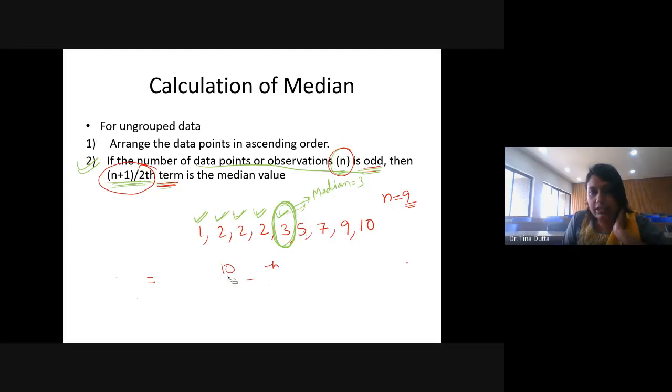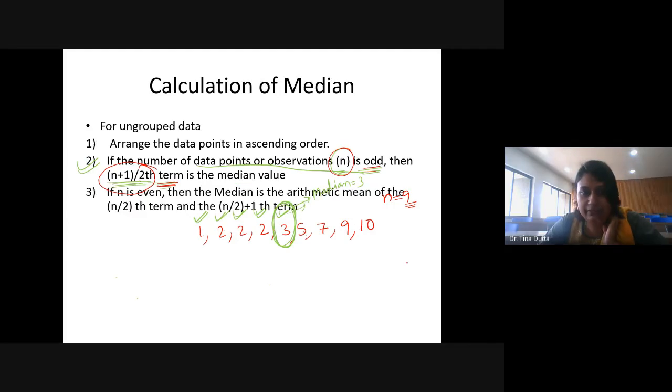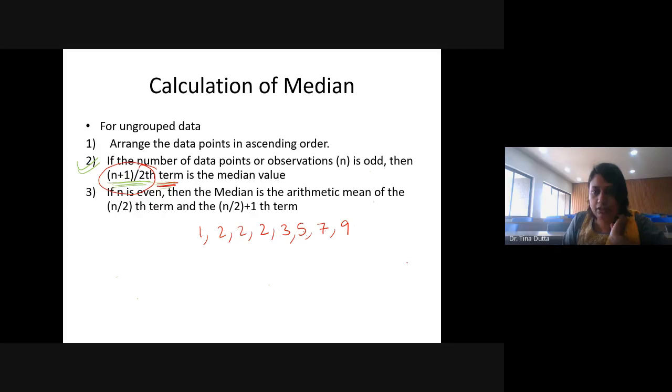All right, so let's see what happens when we have an even number of observations. Suppose I remove this last one, 10. So now I have 8 observations. When you have an even number of observations, you need to calculate the arithmetic mean of the n by 2th term and the n by 2 plus 1th term. Here n is 8, so the n by 2th term means 8 by 2, that is the fourth term.